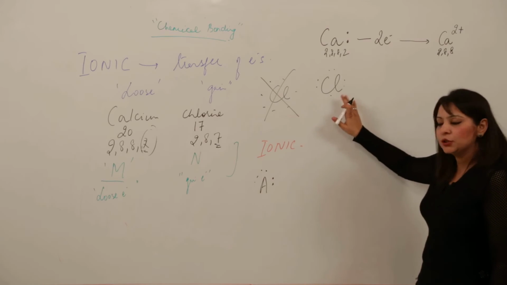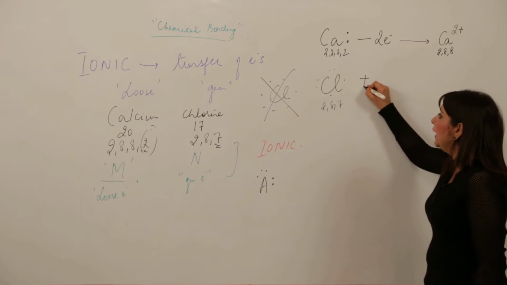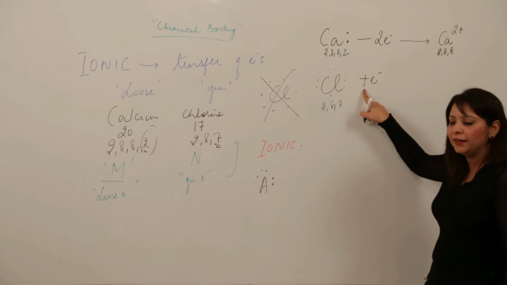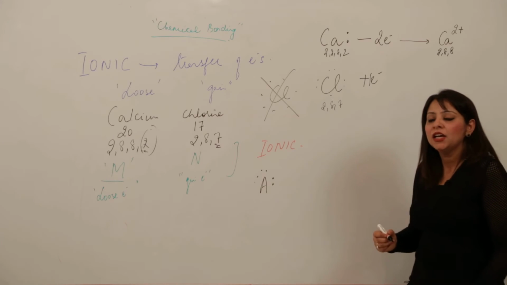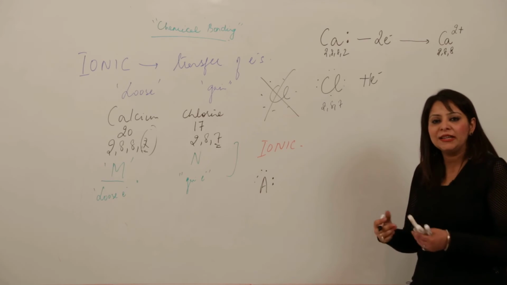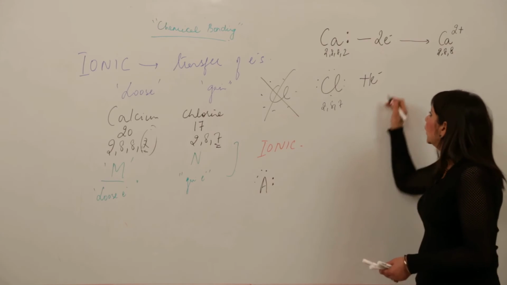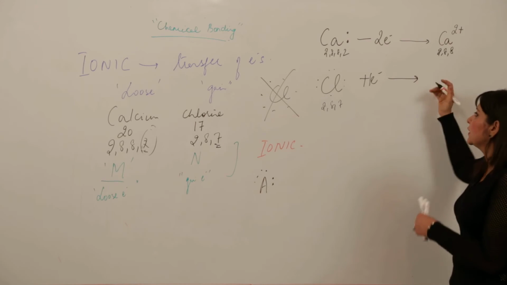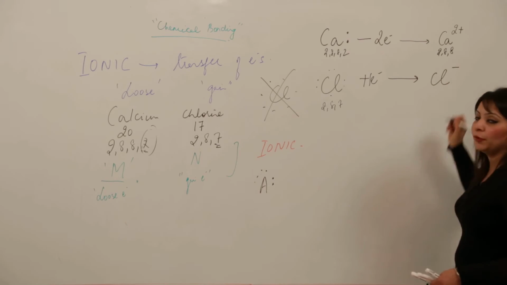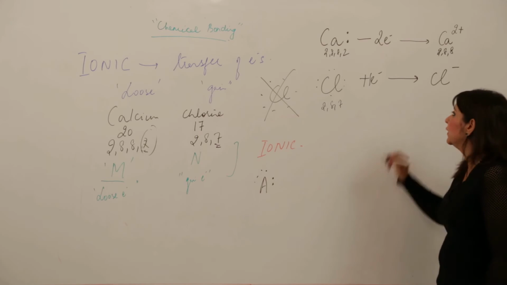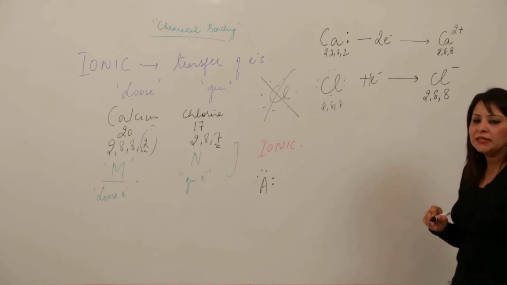So what will happen? It has got 7 electrons, it needs 1 electron to fulfill its octet. It will gain 1 electron, plus means addition. 1 you can write or you may not write, because if nothing is present before the symbol, that means 1 only. So whether you write it or not, it's your wish. The arrow means it will result into, after gaining 1 electron, now it will become Cl negative, because 1 negative charge will be added. So it will be Cl negative and the configuration will be 2, 8, 8.